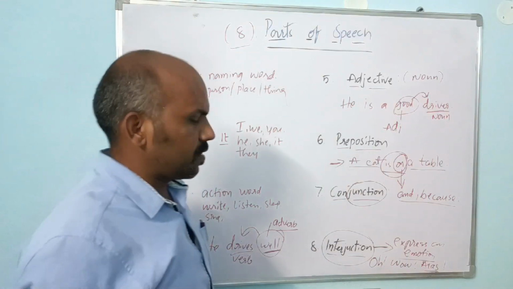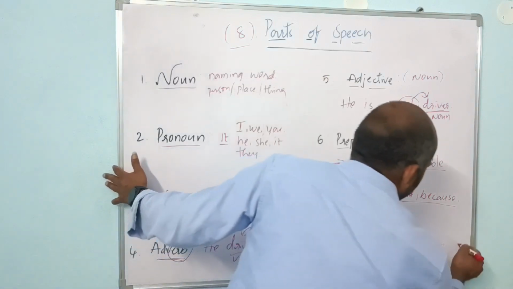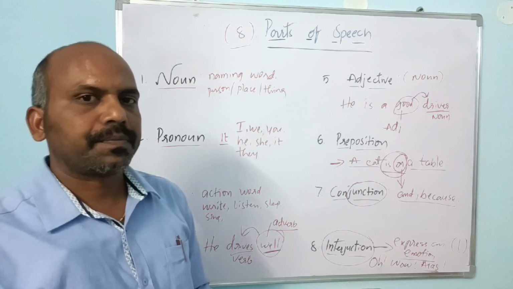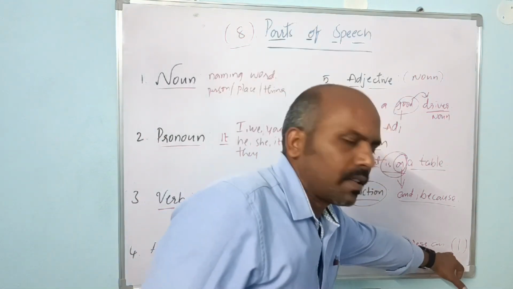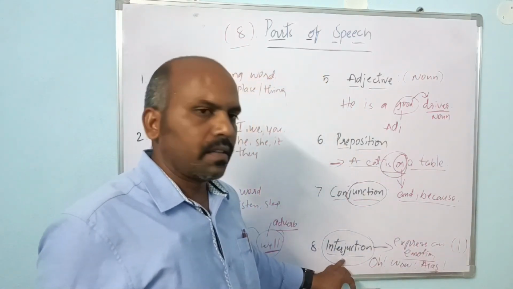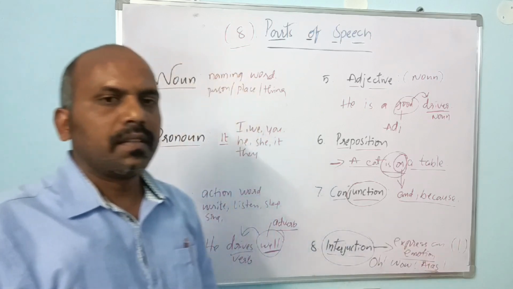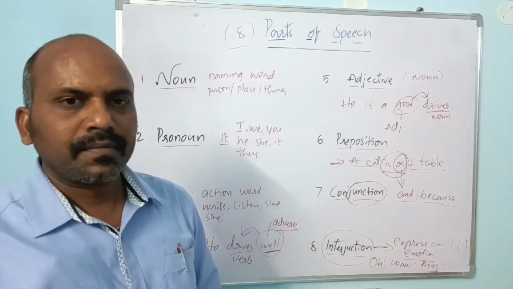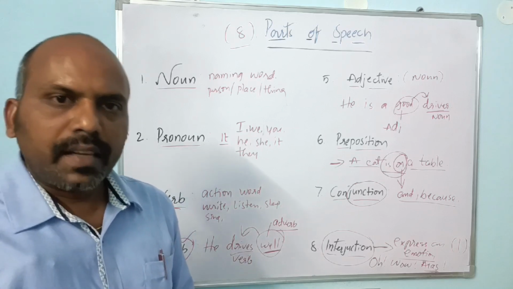And if we use an interjection in a sentence, that sentence must be completed with an exclamation mark. If any sentence has ended with an exclamation mark, then you can search in it, and there is definitely a word which is an interjection. Only then does the sentence end with an exclamation mark, showing sudden surprise or sudden emotions. Right? So these are all the 8 parts of speech